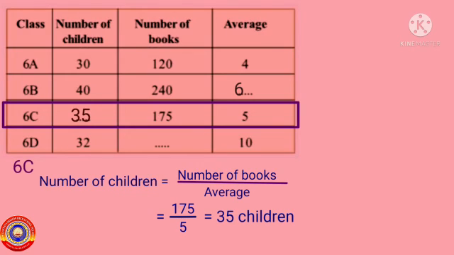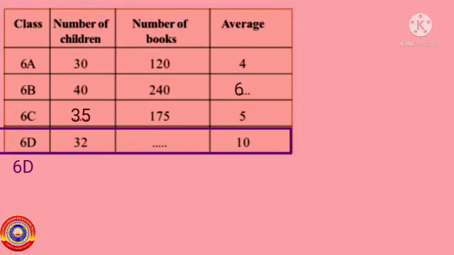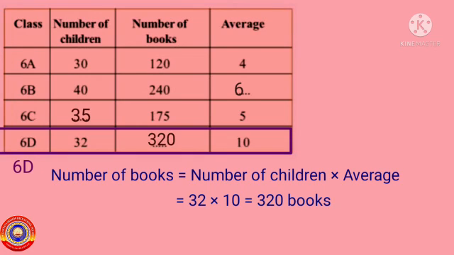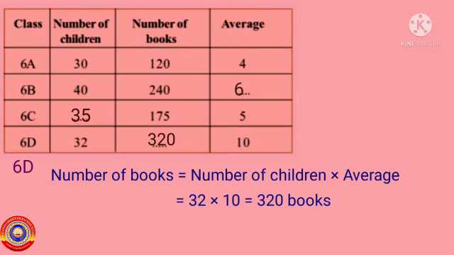Write 35 here. In 6D, the number of children is equal to 32 and the average number of books donated by them is equal to 10. We have to find out the number of books donated by them. Then the number of books donated by the children in 6D is equal to number of children multiplied by average. That is equal to 32 into 10, that is equal to 320 books. Write 320 here.